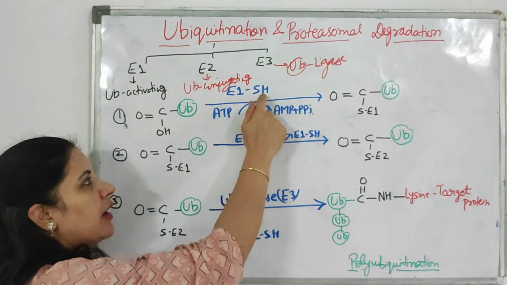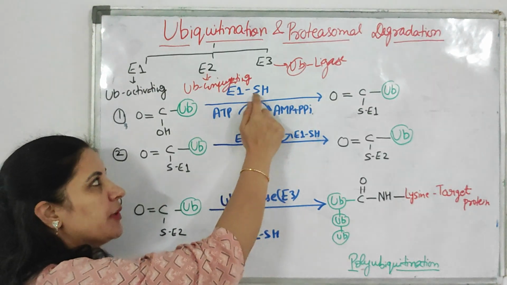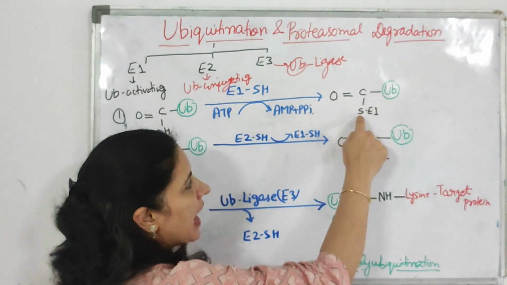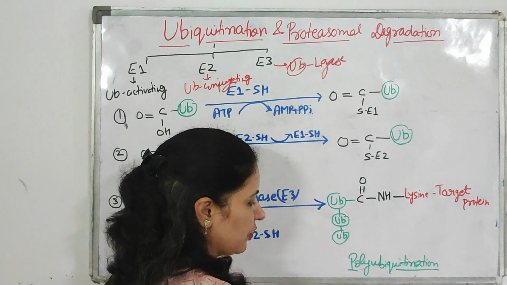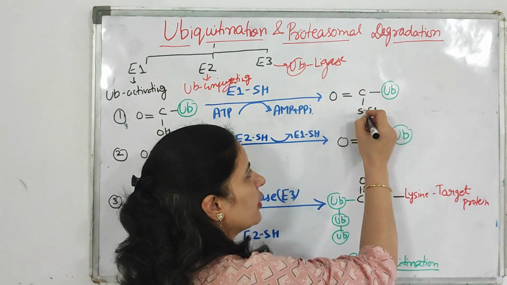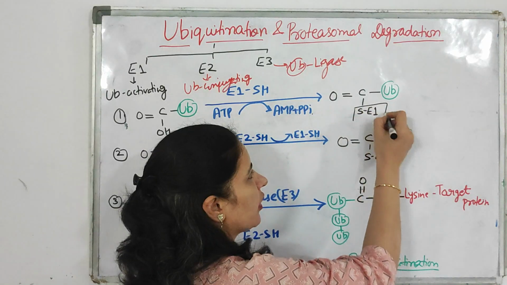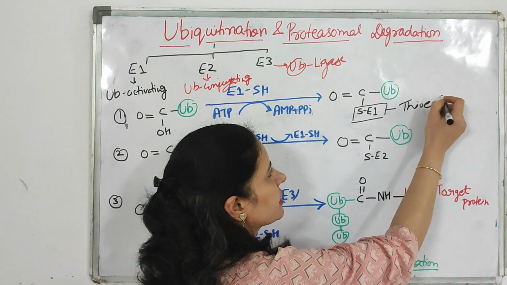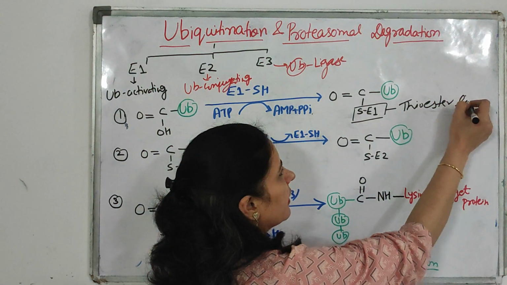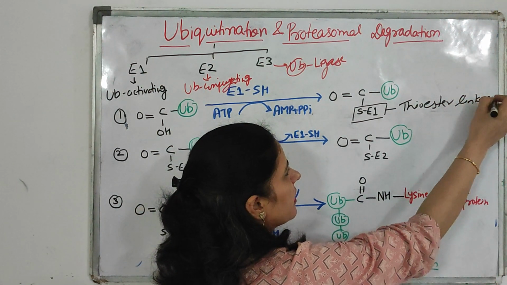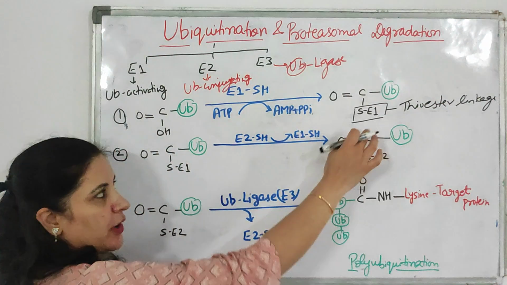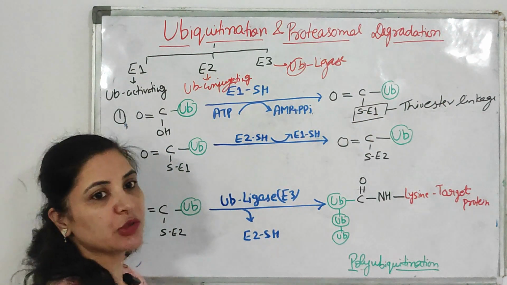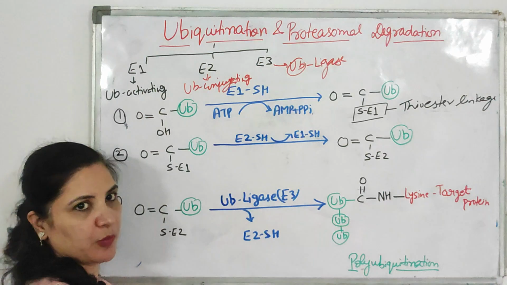Then this E1 enzyme, that is ubiquitin activating enzyme, will come and attach with this ubiquitin through this thioester linkage. What kind of linkage is this? This is your thioester linkage. So now at this point, what will happen? At this point, this ubiquitin is activated.